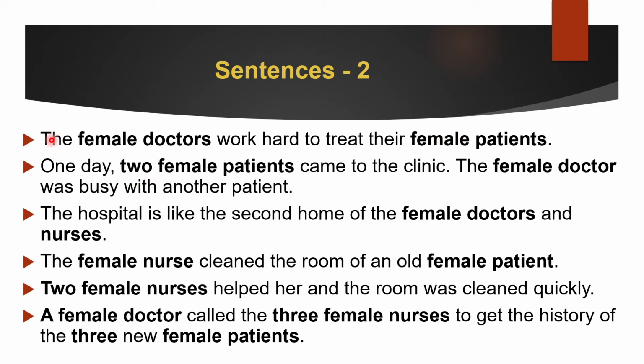Now the next sentence. One day, two female patients came to that clinic. First sentence. One day, two female patients. This is what we have to focus on. So it's two and then it's female. So dual and the gender is female. And of course rafa, because they came. They are the ones who did the action. So what word is that? It will be Muslimatani. Muslimatani is the word that's female and dual and rafa.